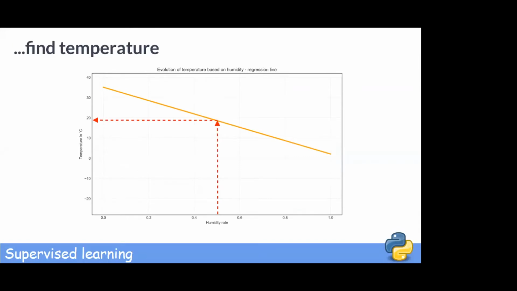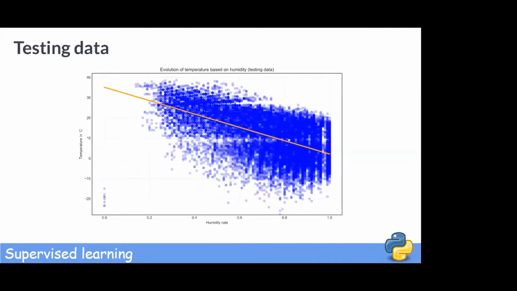And this is how the model performs on real data. It identifies the trend, but is still bad at predicting. More features like wind, cloudiness, location, season would make it more accurate.